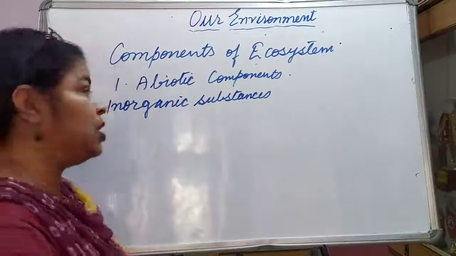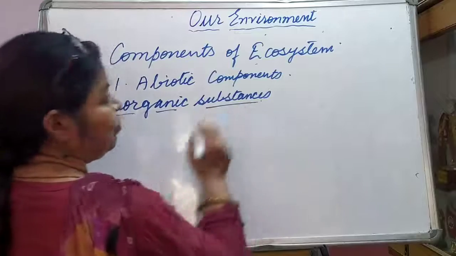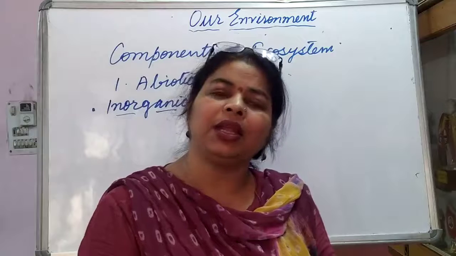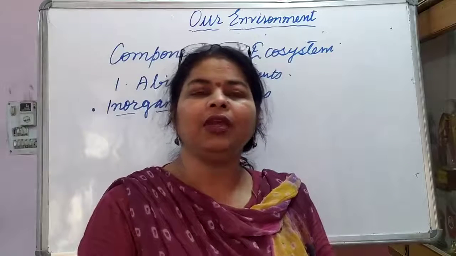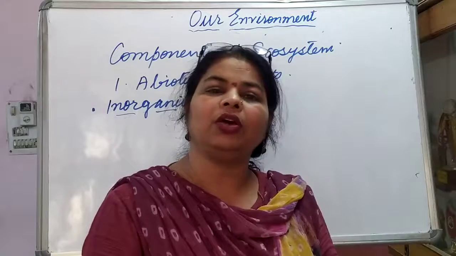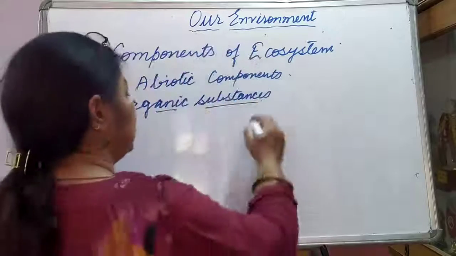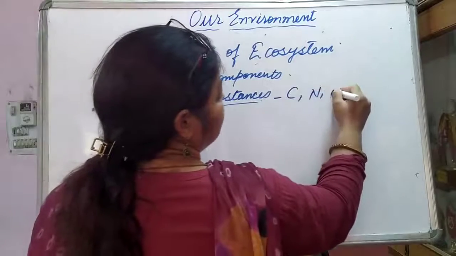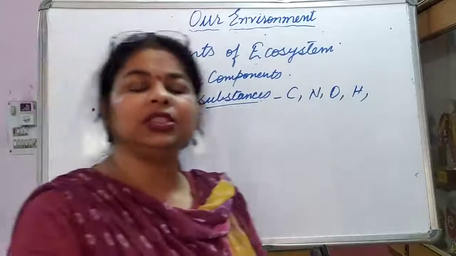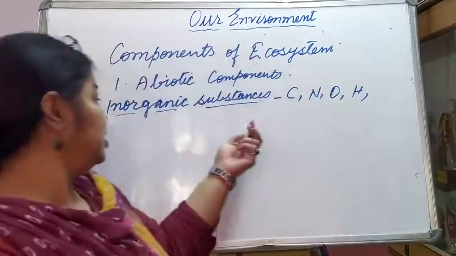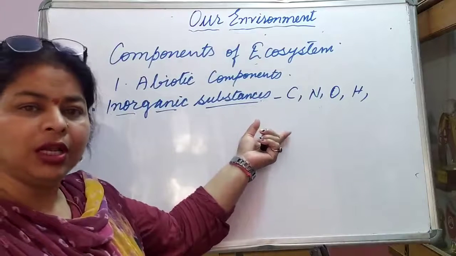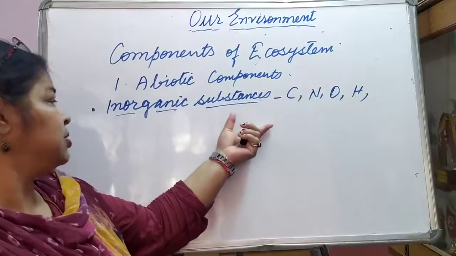The substances which are in the form of different elements and compounds make the main abiotic component of the earth. They occur as compounds dissolved in water, in the soil, or in free state. For example carbon, nitrogen, oxygen, hydrogen, calcium, phosphorus are inorganic substances, and their compounds, like salts and water.